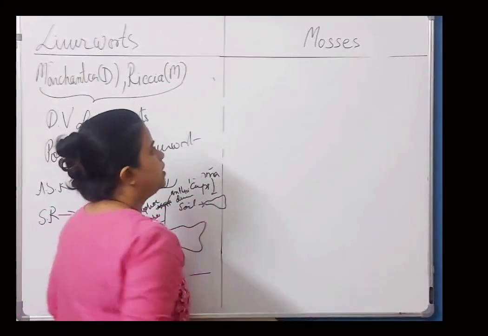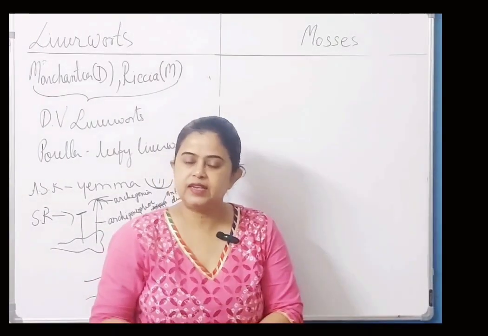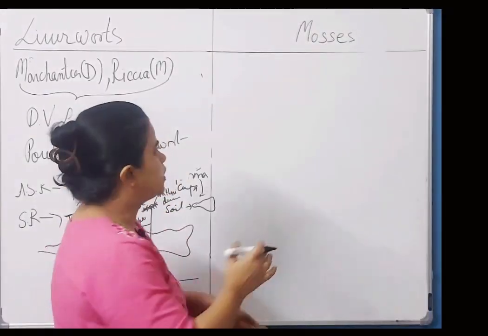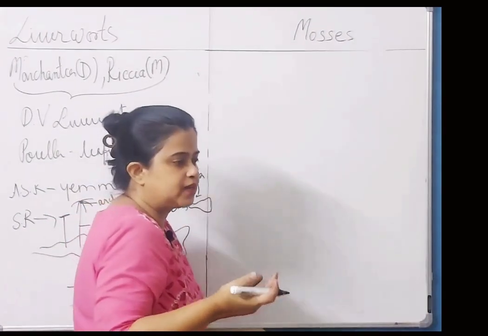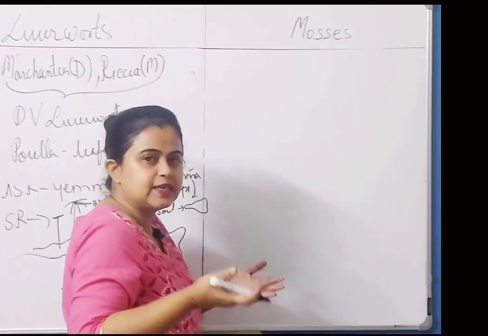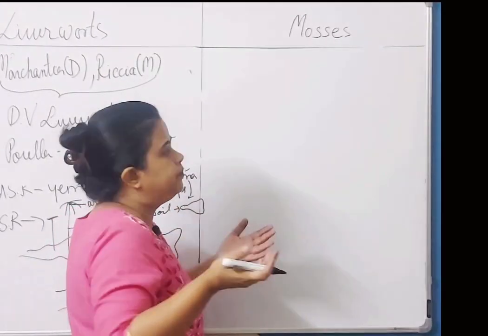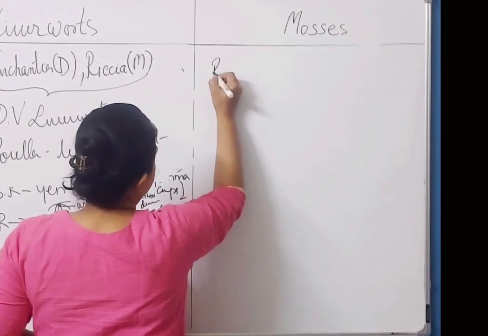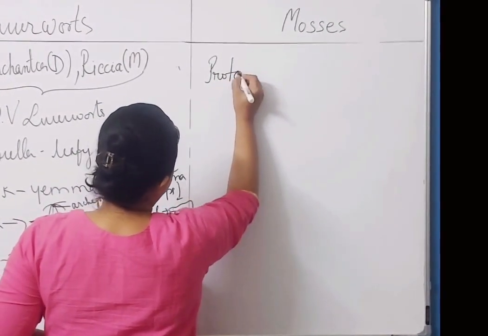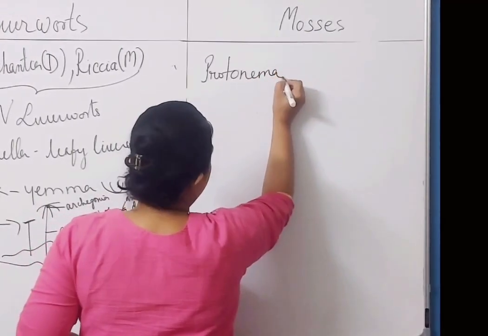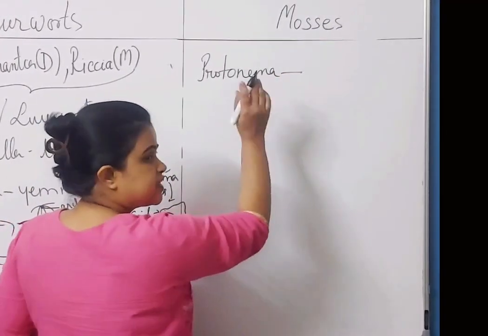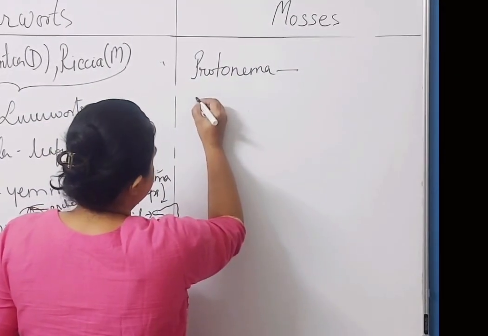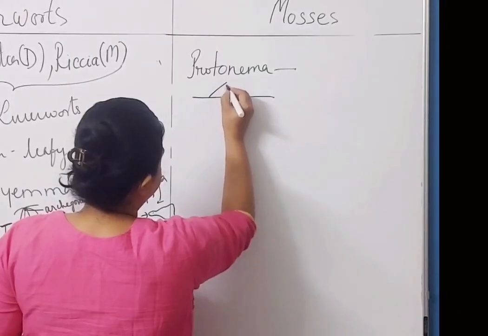Mosses, they have two phases in their life cycle. The first phase or the primary phase is called protonema. वो कैसा होता है? जैसे हमारा है, we are like infant, toddler, adolescent, and then adulthood. तो उनका भी the first stage of the life is called protonema. How does this look? और mosses सारे leafy होते हैं. यहाँ पे dorsoventral कुछ होता नहीं है. They are thin, filamentous.